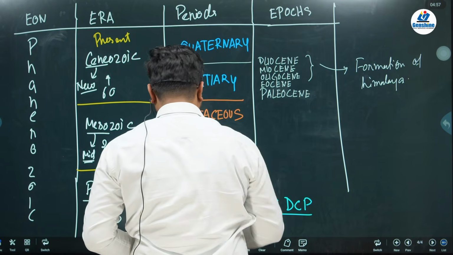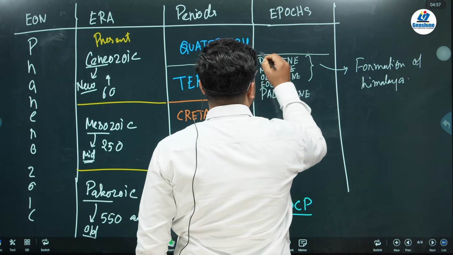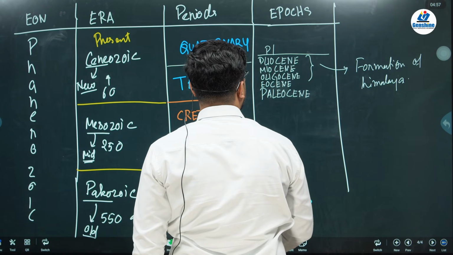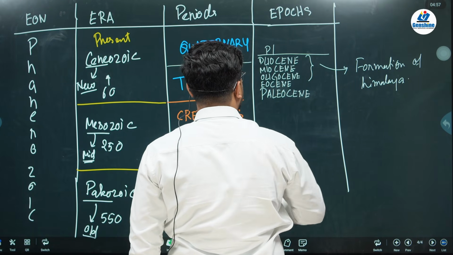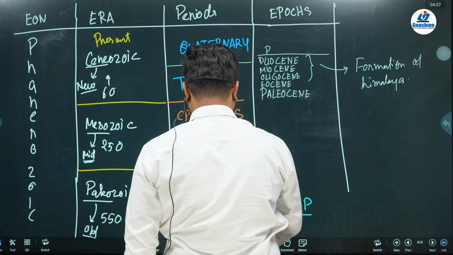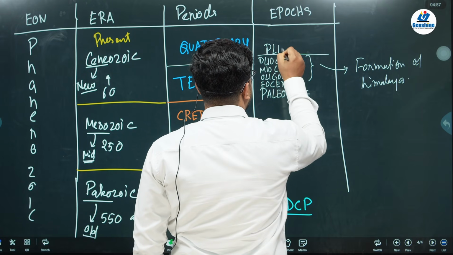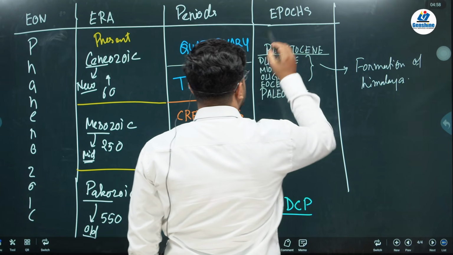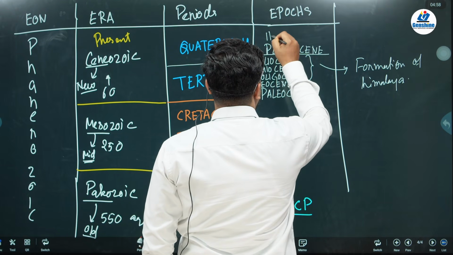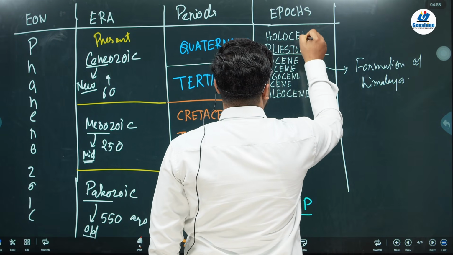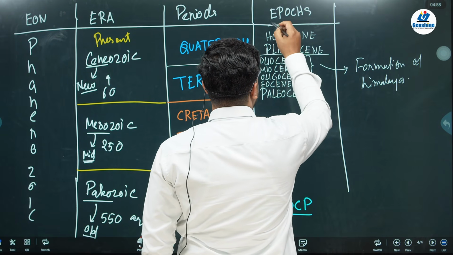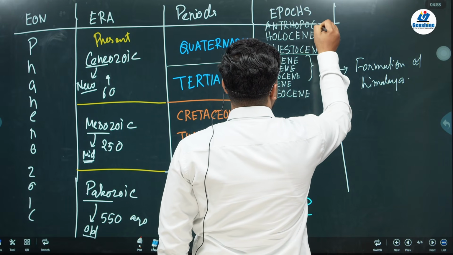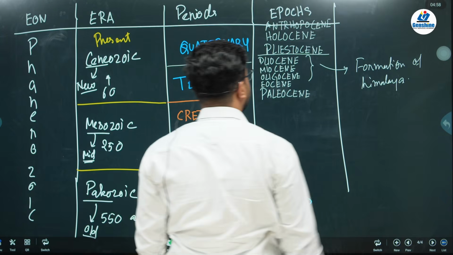Next, Quaternary is divided into Pleistocene, Holocene, and the last one, Anthropocene.